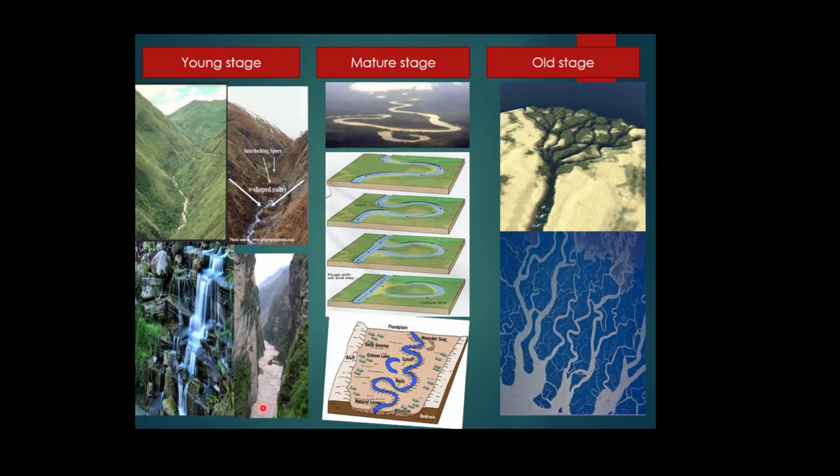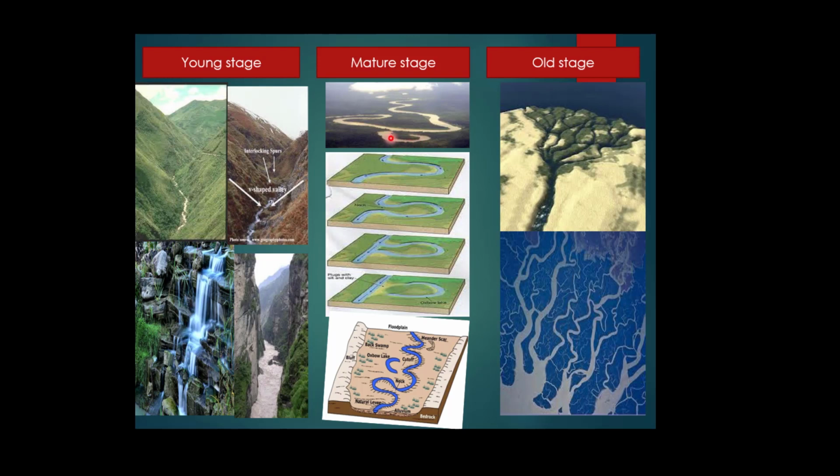You can see here, this is the gorge, a narrow stretch of the mountains through which rivers are flowing with high velocity because of high gradient or high slope. You can find the waterfalls, rapids in this region only. When the river enters the mature stage, you can find this is the meandering of rivers. When the rivers are not flowing in a definite pattern, they are flowing where they find the slope is maximum, and these regions are characterized by oxbow lake.